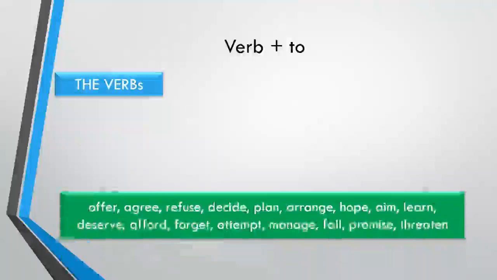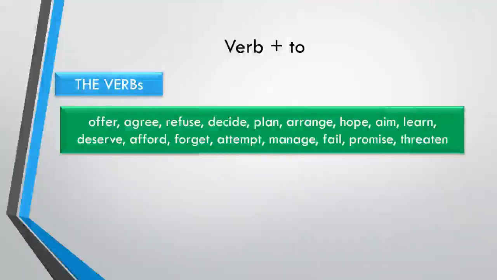How can we see the difference between verb 2 and verb ing? It is differentiated by the verbs used. This is the list of the verbs: offer, agree, refuse, decide, plan, answer, threaten. These are all verbs that we use with to infinitive if there are two verbs in one sentence.